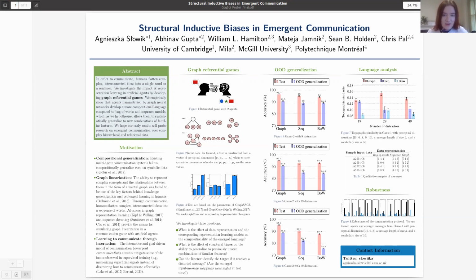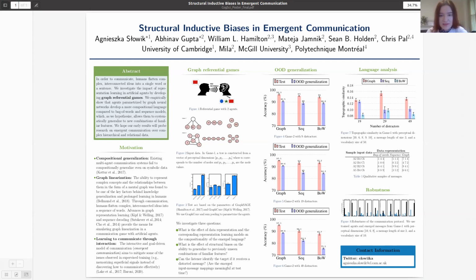We compare test accuracy and out-of-domain accuracy in game two, using an increasing number of distractors. As we observe, if we increase the number of distractors, of course, the game is becoming more difficult and the random baseline performance decreases. And in our empirical results, graphs are becoming more useful in out-of-domain generalization, especially when we have these plots with 19 or 49 distractors.